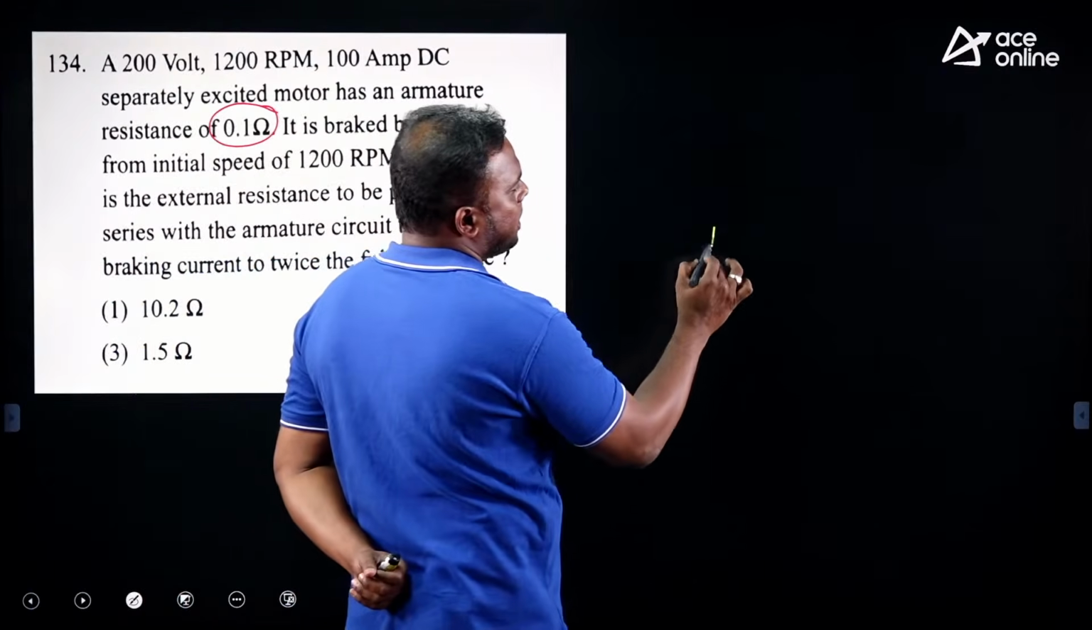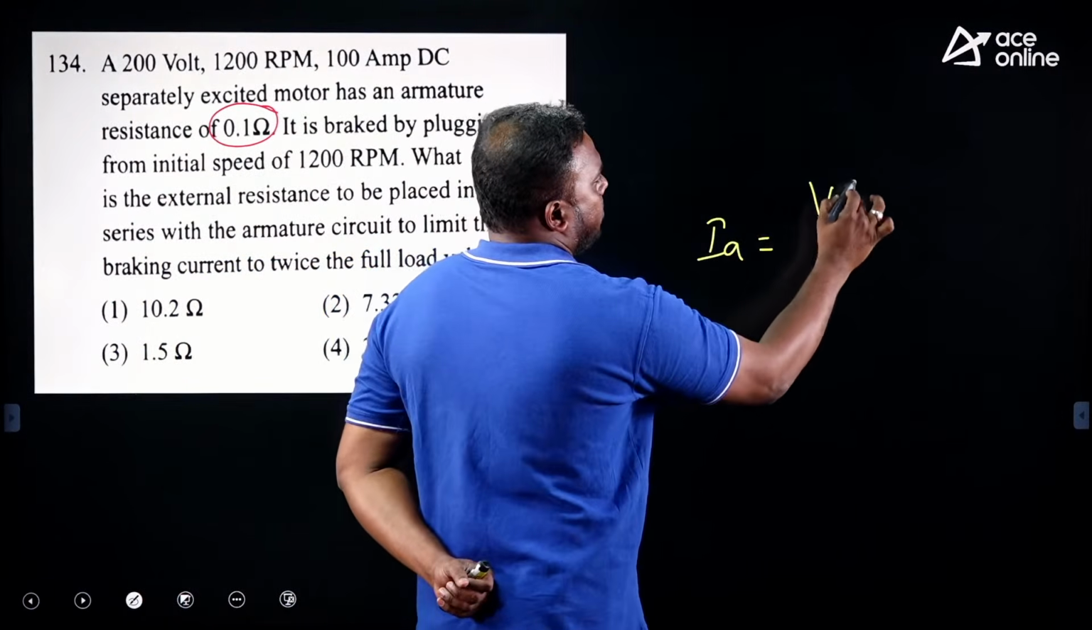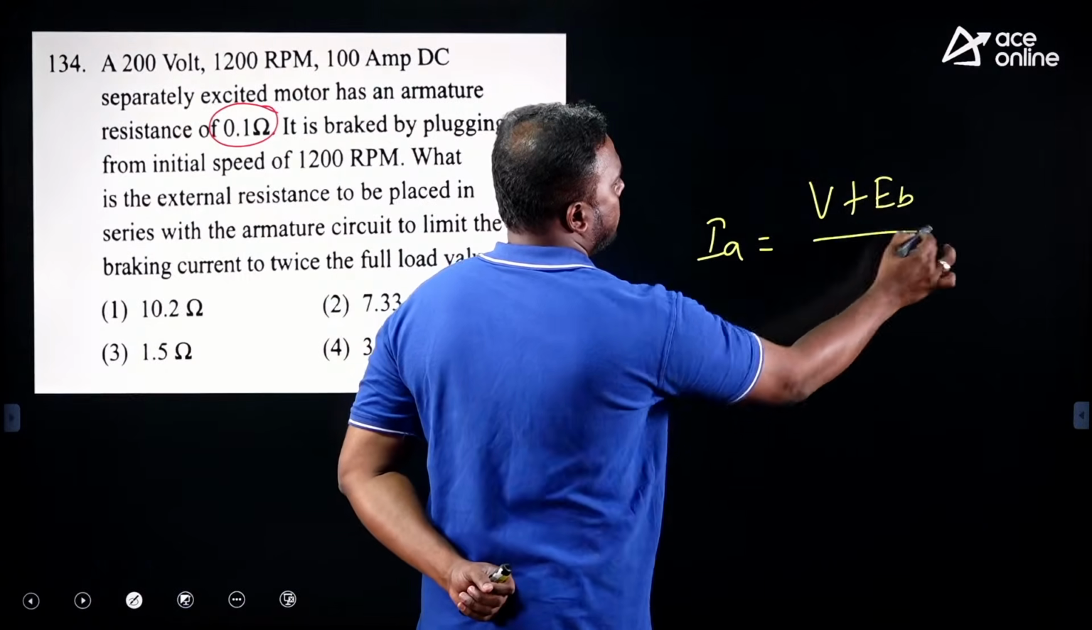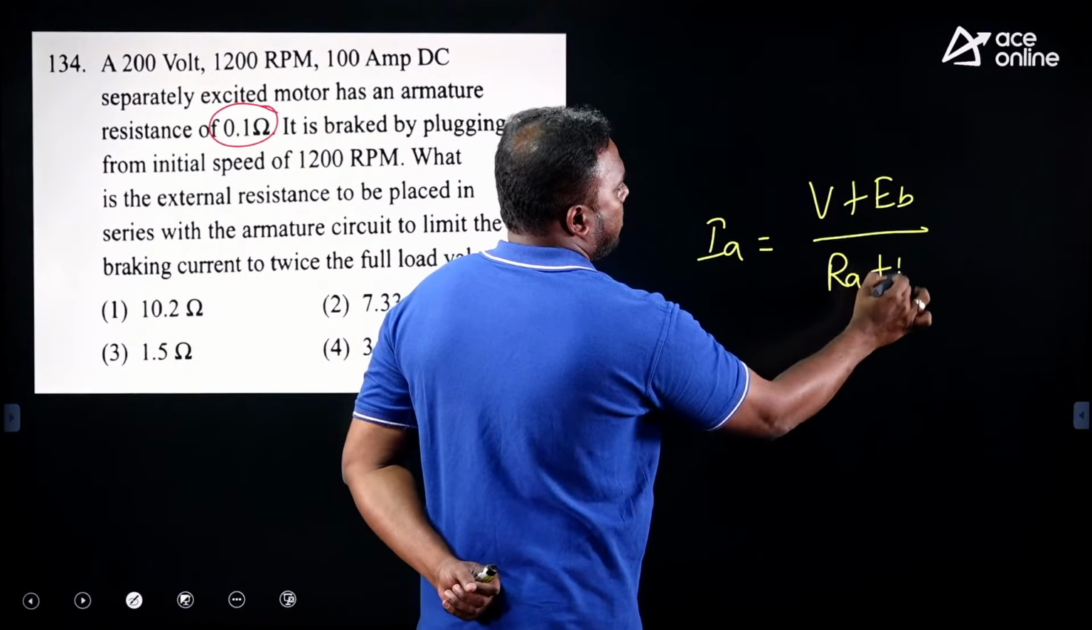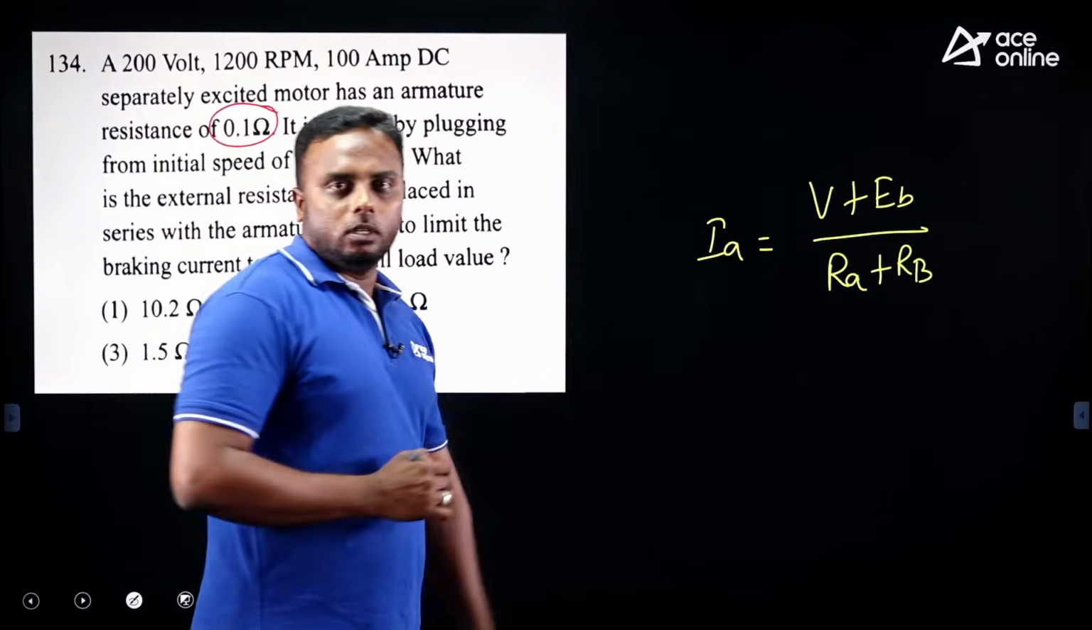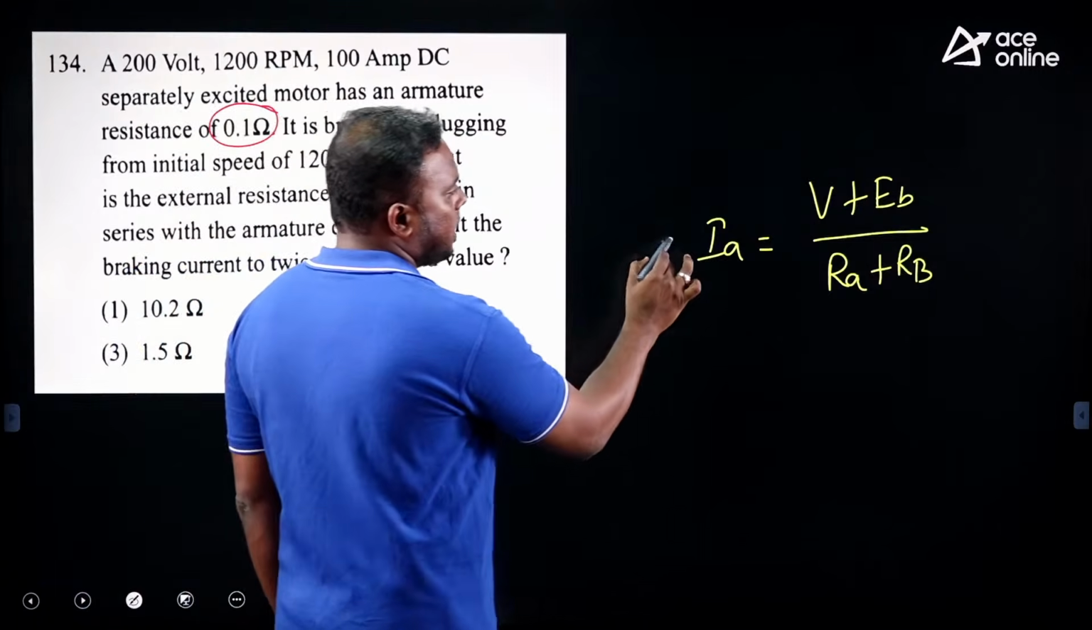Plugging in, armature current IA equals (V plus EB) divided by (RA plus RB). But how much current do we have to limit? Twice, we have to limit. That's why I will take 2 IA.